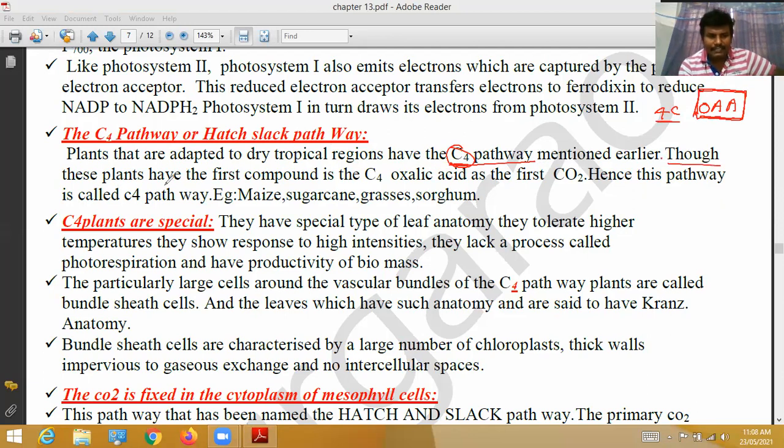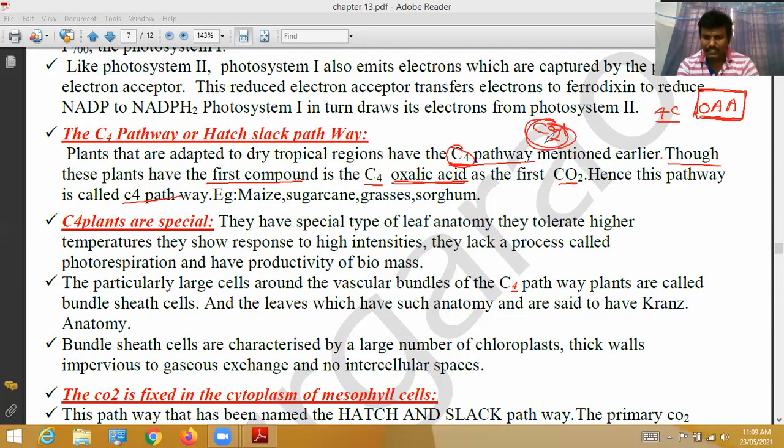Though these plants have the 4-carbon compound oxaloacetic acid, OAA, as the first stable compound, carbon dioxide is initially fixed first.